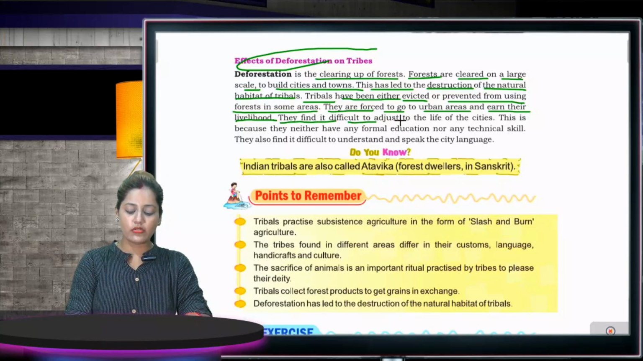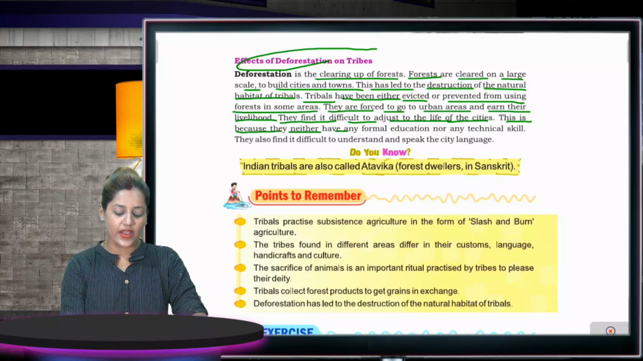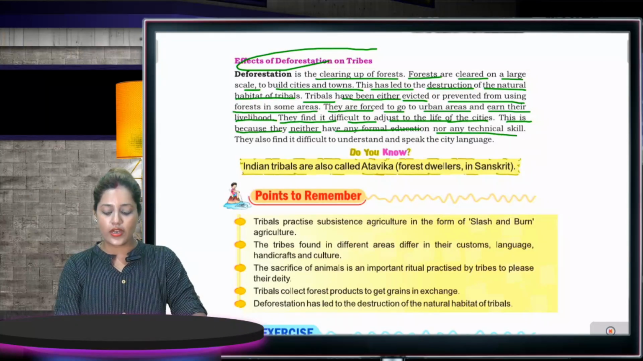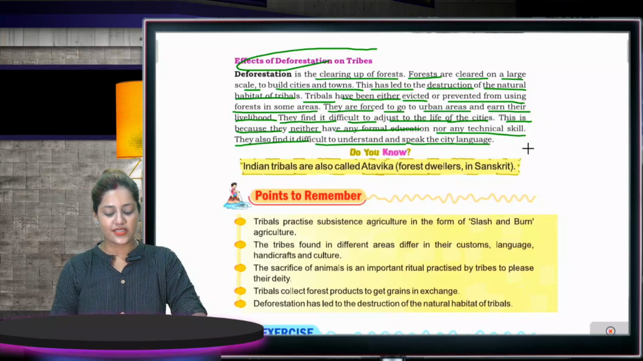They find it difficult to adjust to the life of the cities, and this is because they neither have any formal education nor any technical skill. They also find it difficult to understand and speak the city language.